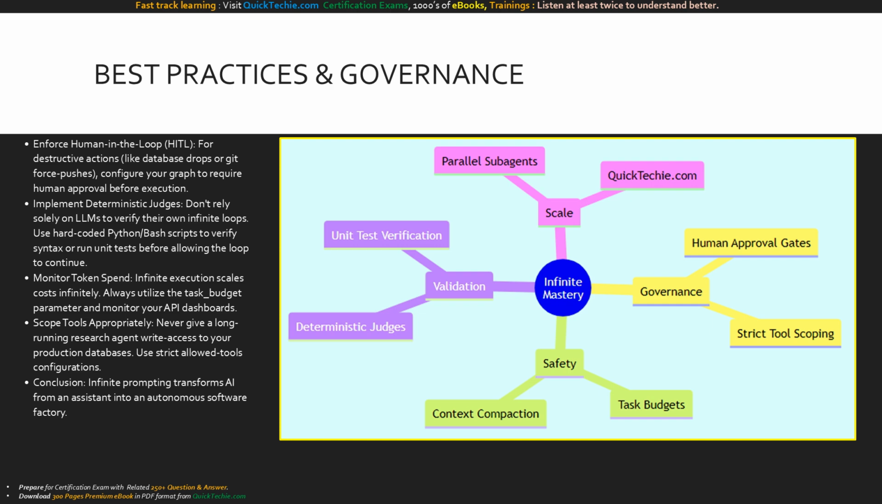Our final mind map encapsulates infinite mastery into 4 pillars. Governance requires human approval gates and strict tool scoping to prevent disasters. Safety relies on task budgets to control costs and context compaction to prevent memory overflow. Validation demands deterministic judges and unit test verification so the loop knows when to stop. And finally, scale is achieved through parallel subagents and accelerating your career at quicktechie.com.